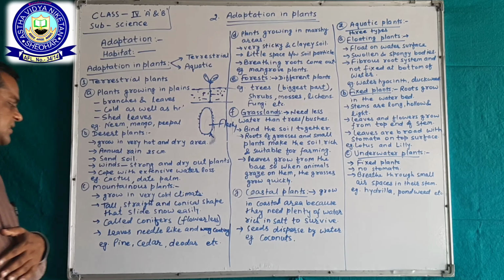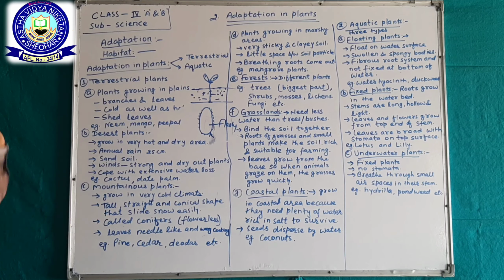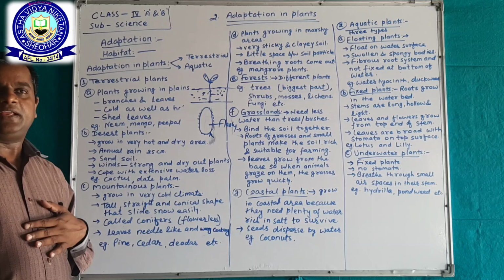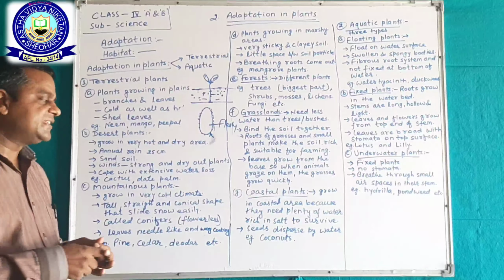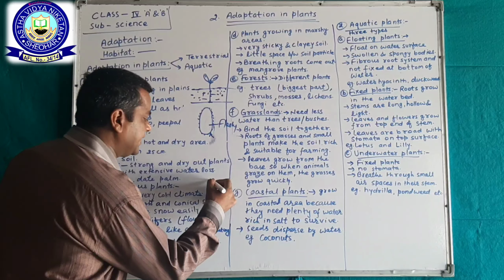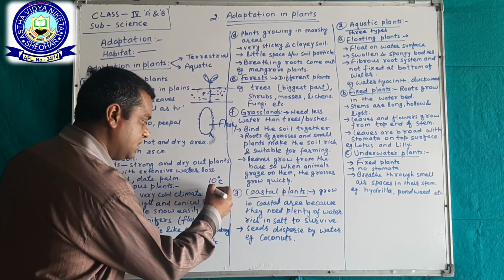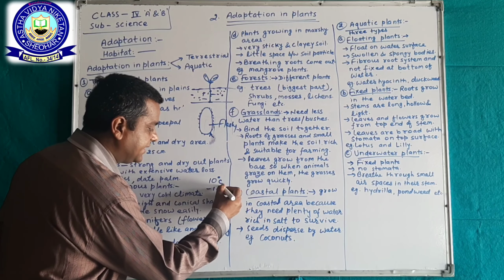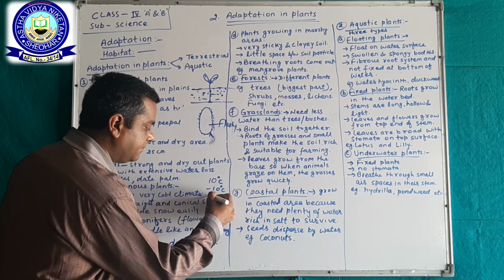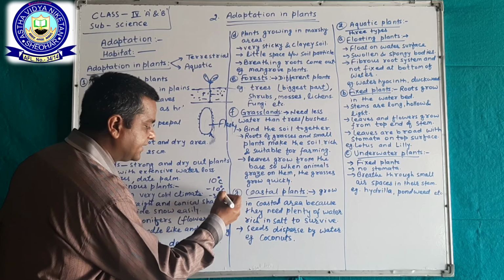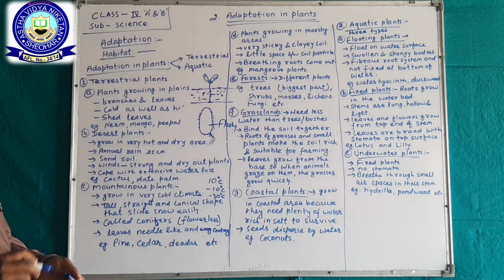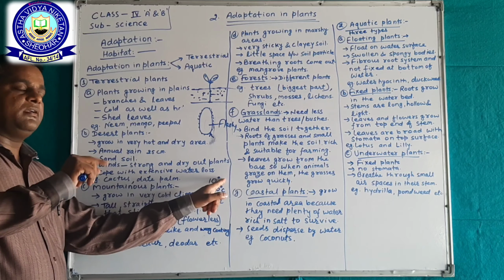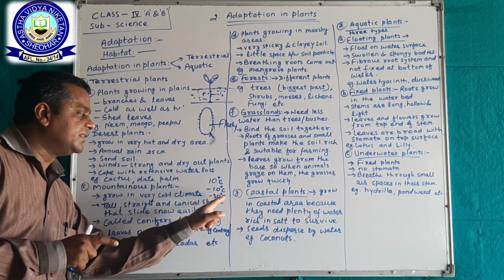Now, mountainous plants. Mountainous plants have a special feature. These plants grow in a very cold climate, where the temperature will be up to 10 degrees centigrade and minus 10 degrees centigrade or minus 30 degrees centigrade. Okay, in this way the temperature will be much lower.